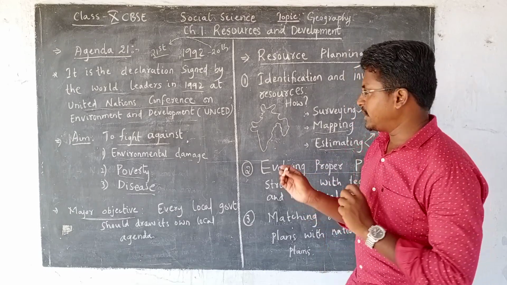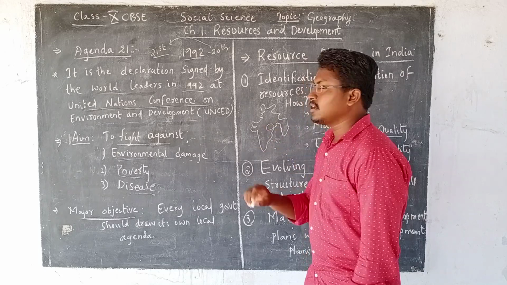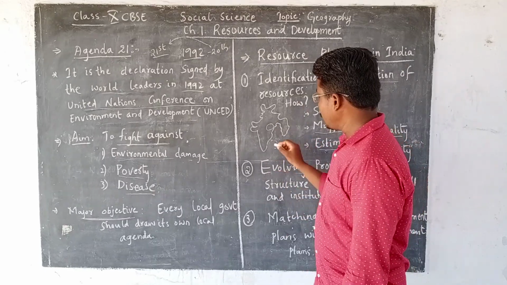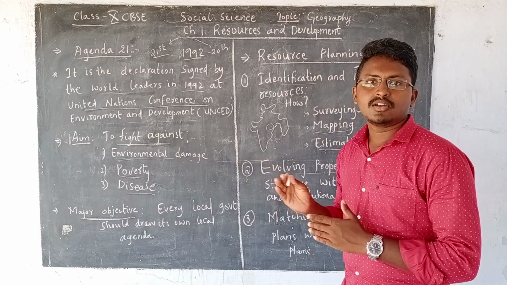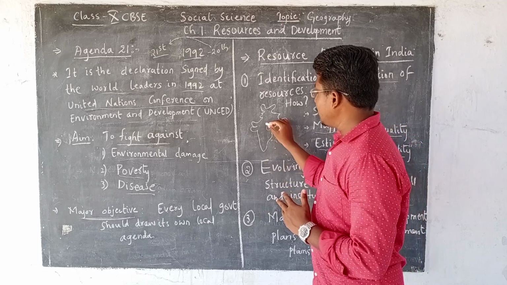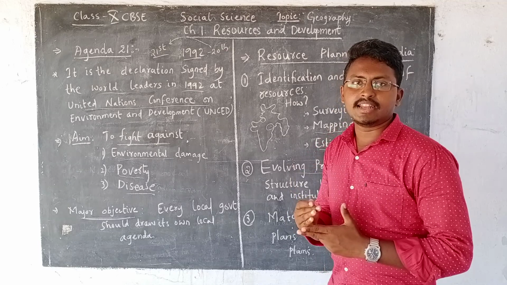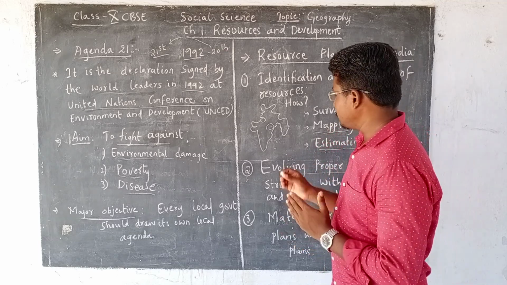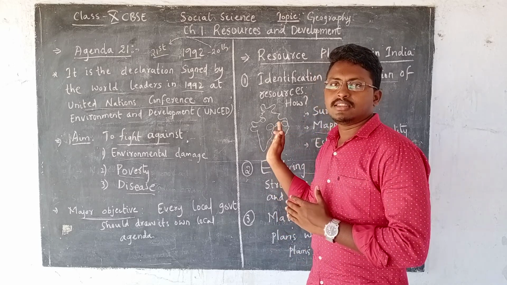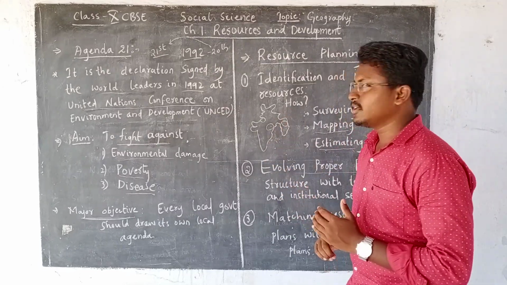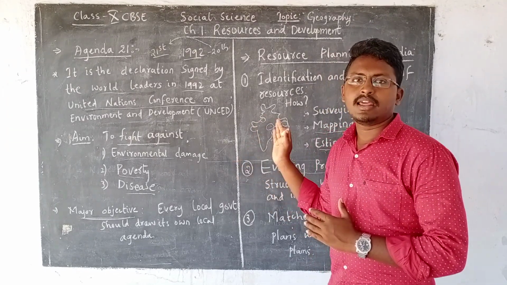For example, if you take our country India, we have certain regions where the resources are highly abundant. For example, the Chota Nagpur Plateau is highly suitable for coal as well as iron. Then take states like Rajasthan, where solar energy as well as wind energy is highly available. Then in the northeastern states like Arunachal Pradesh, the water resources are also highly abundant. But there are some other regions in India where resources are not at all available.